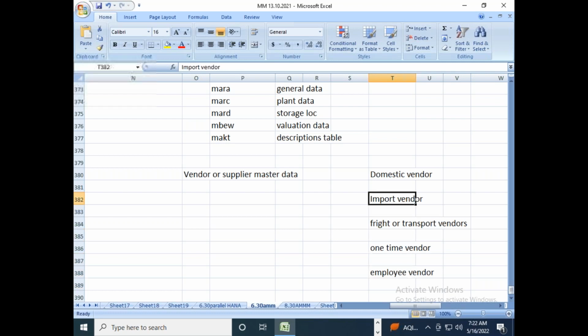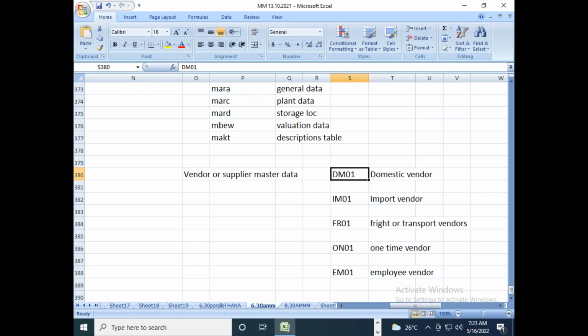So like this, in the case of the material, there are various material types. In the case of the vendor also, there are various vendor types. Like domestic vendor, I am going to identify with a 4-character alphanumeric code, that is GM01. Import vendor, I can give any coding, that is IM01. Freight vendor, I can give FR01. One-time vendor OM01 and employee vendor EM01. So like that, there are various types of vendor master data types.